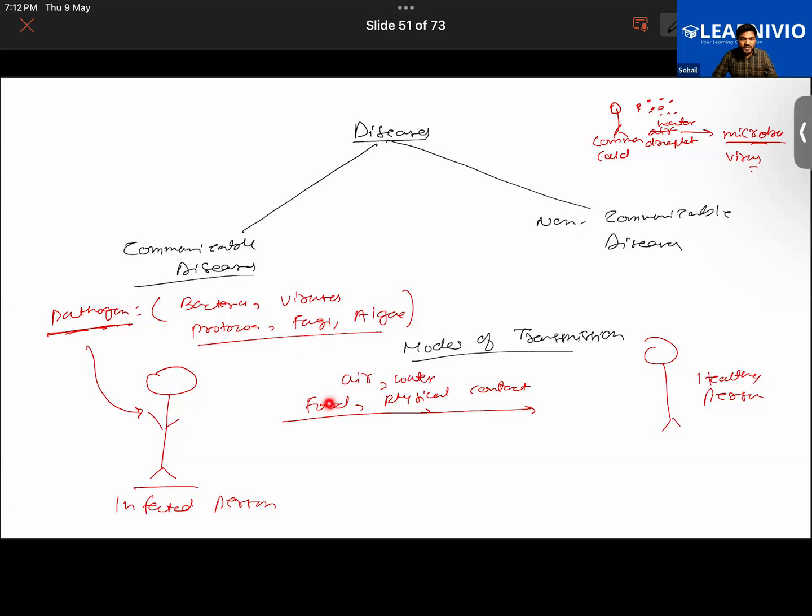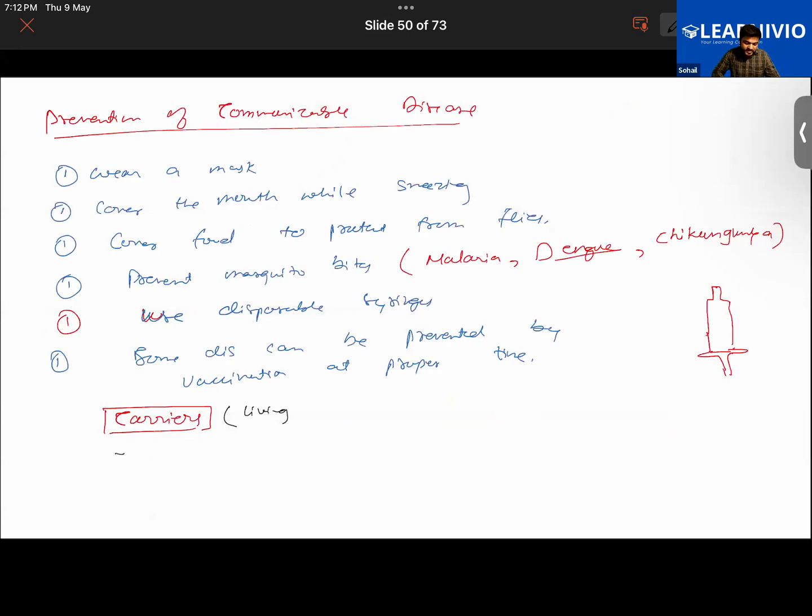Do they themselves become sick? No. So the insects, or some other animals, can transmit the disease-causing microorganism, like bacteria, virus, fungi, protozoa, algae, any of them. Those insects or animals transmit the disease from an infected person to a healthy person without themselves suffering from it. So we have so many common examples of carriers.